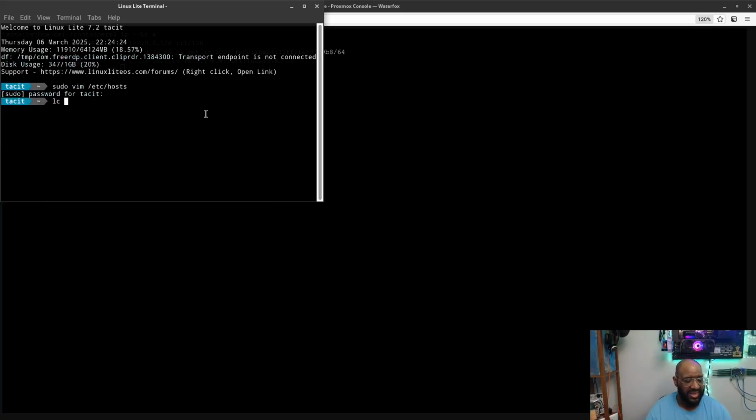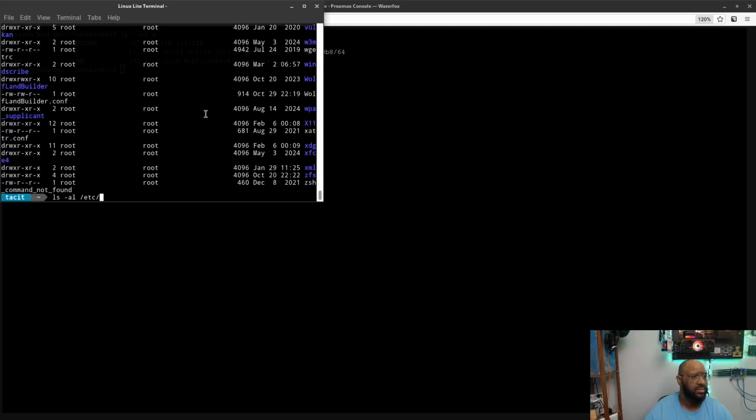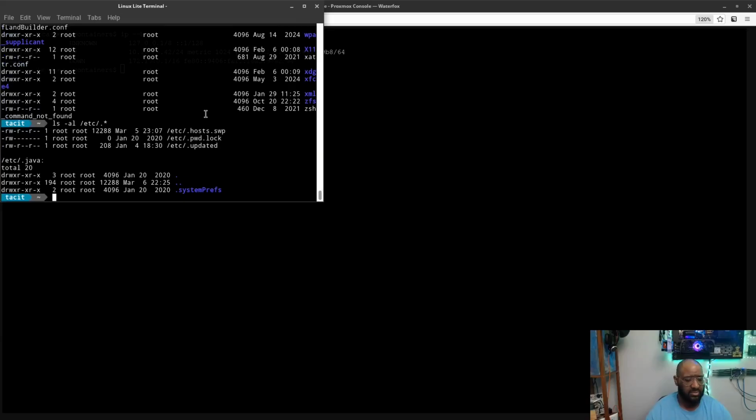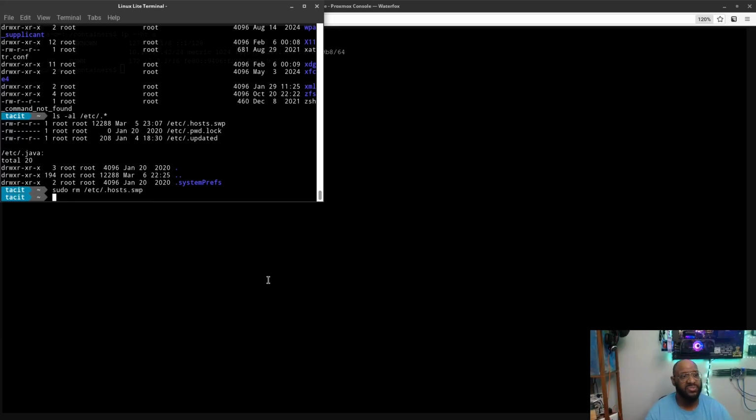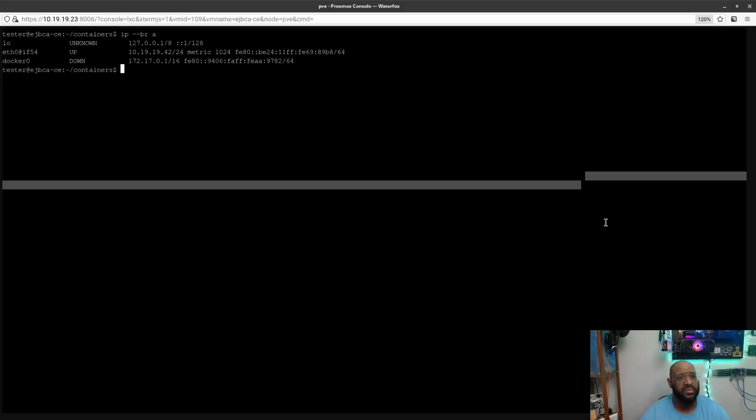Now, one thing I hate is having those recovery files. So if I go to etc, and yeah, right here we have the hosts swap file. I want to get rid of the hosts swap file. So let's do sudo rm. Let's just make sure I don't get that same pop-up next time I go to this. I've had too many experiences with that. All right, so now we're good with that. Clear the screen on my host machine.